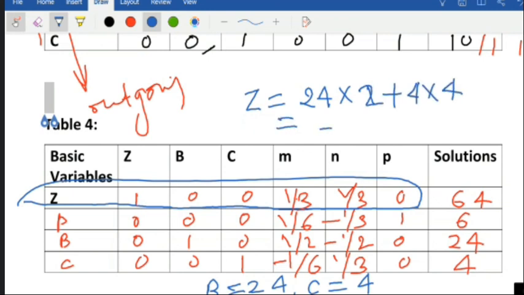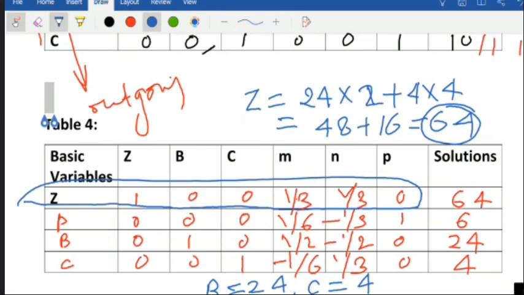And 64 rupees is the maximum profit you'll be getting if you follow this pattern. The company should produce 24 of the first item, bat, and C equal to 4 means chess.